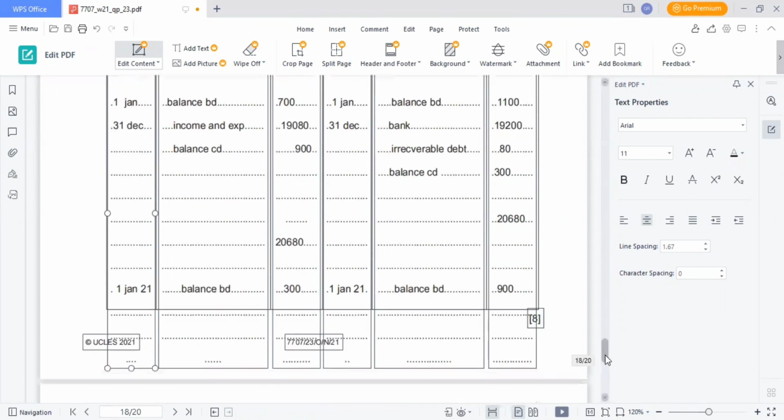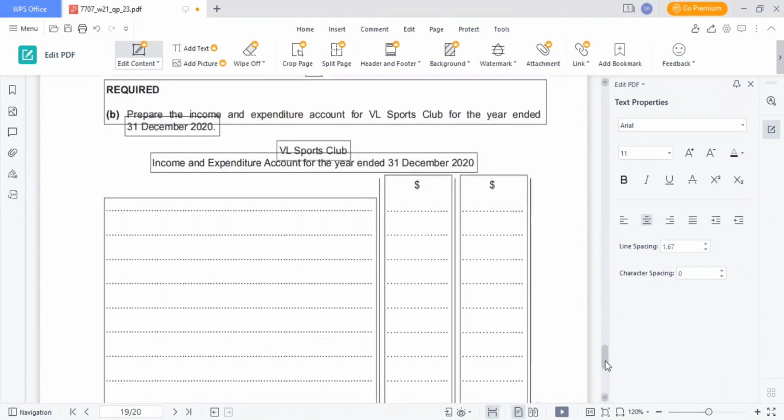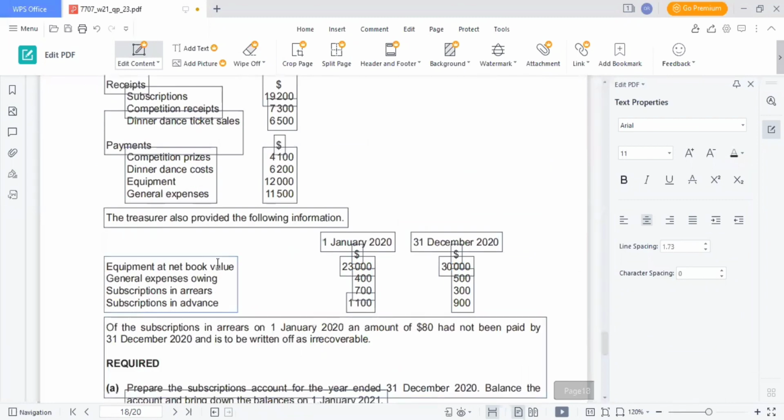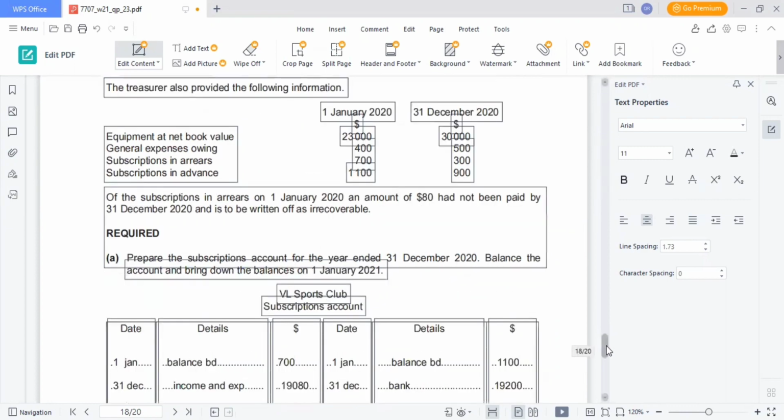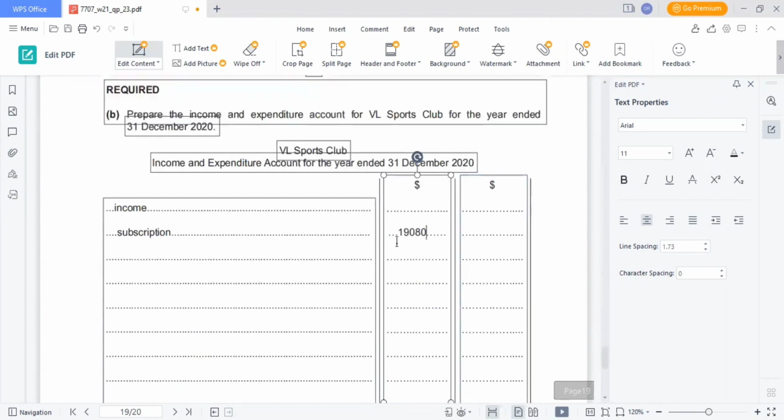Then we have B part. Prepare the income and expenditure account for VL Sports Club for the year ended. You have to write income. First one is subscription. That is 19,080. Then we have competition receipt, dinner dance ticket sales. One way is to write receipts besides. In a minute, I will tell you afterwards. 7,300 and 6,200.